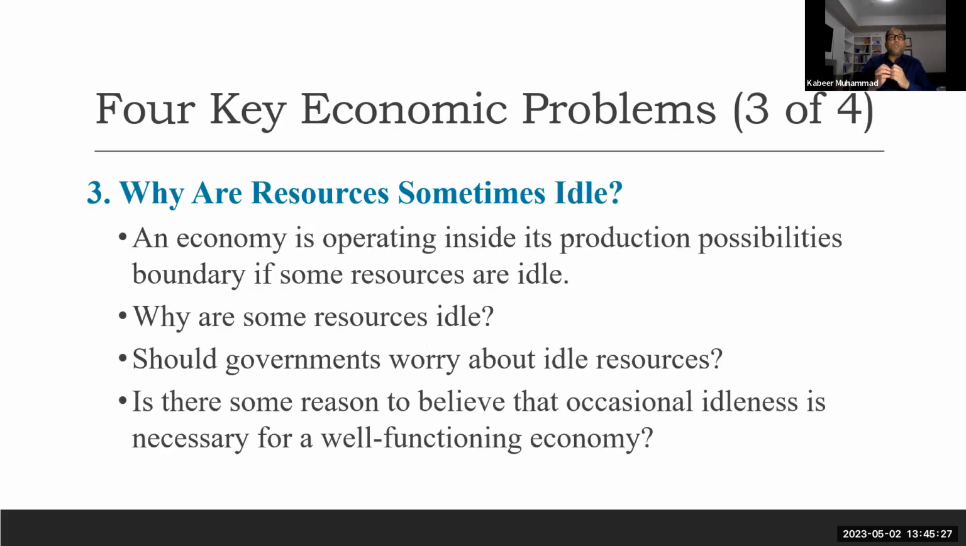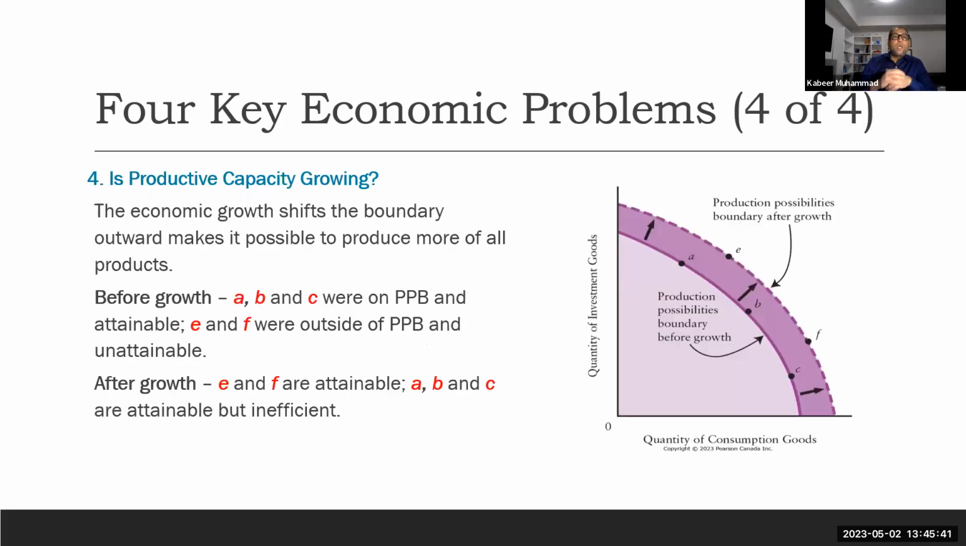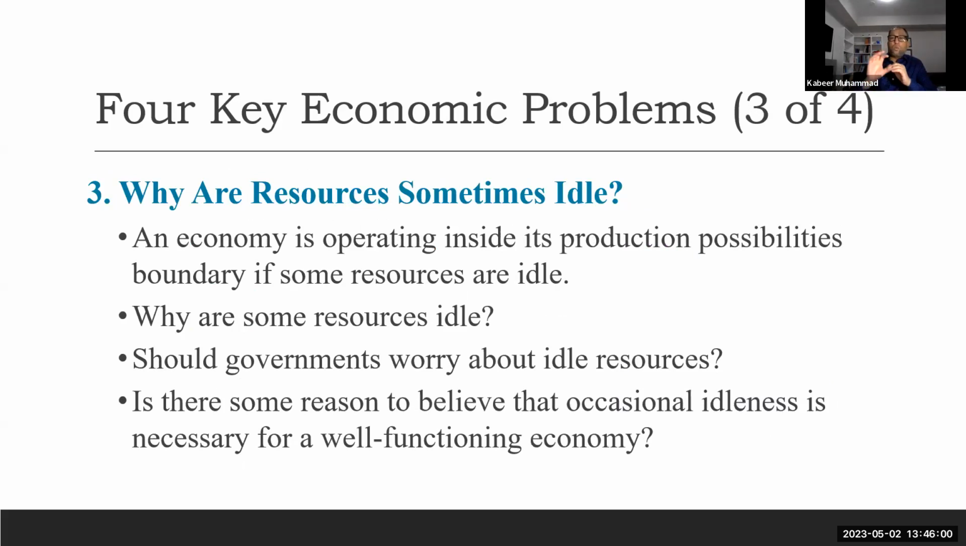Now, the third question, why are resources sometimes idle? This is a question we answer in macroeconomics, because it is on the level of a country, a region, or the world. And the fourth one is whether productive capacity is growing. Again, we calculate the national GDP, the national unemployment, the national inflation rate. These are the things we calculate on a national or country level, as well as regional and international. We also decide whether we only use whatever we are producing here, or whether we can import. These are all topics concerned with macroeconomics.